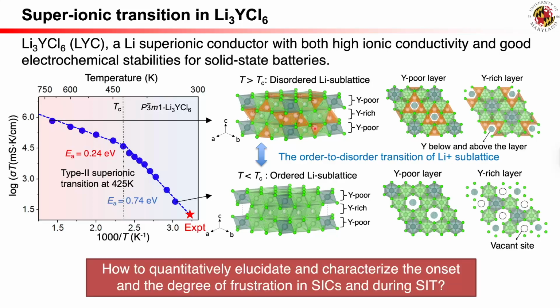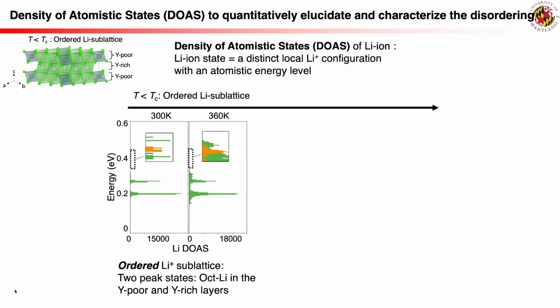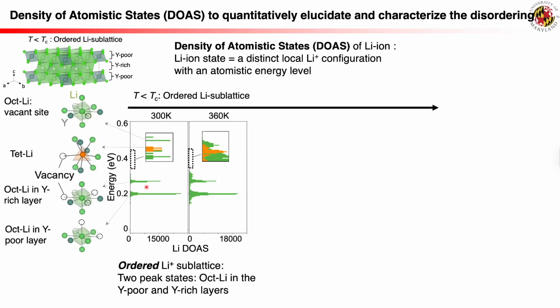Our question is, how can we quantitatively elucidate and characterize the onset and degree of frustration in super-ionic conductors and during the super-ionic transition? To answer this question, we introduce the density of atomistic states, DOAS. The lithium DOAS is calculated as a histogram of atomistic energies of the lithium-ion states. Each lithium-ion state corresponds to a distinct local configuration of a lithium ion with different configurations of surrounding cations and vacant sites. The DOAS of individual lithium ions clearly elucidates the local states of lithium ions, their energy levels, and how many of them there are.